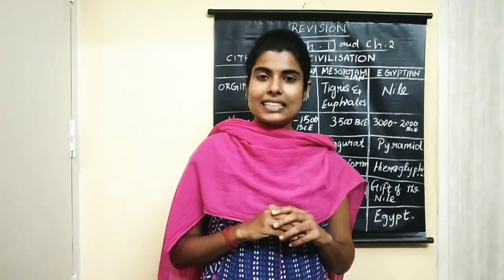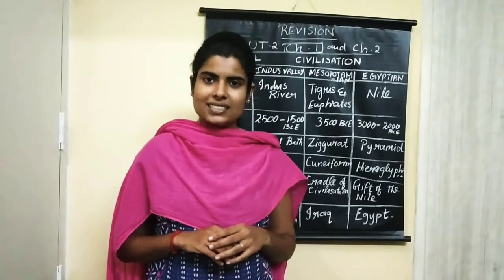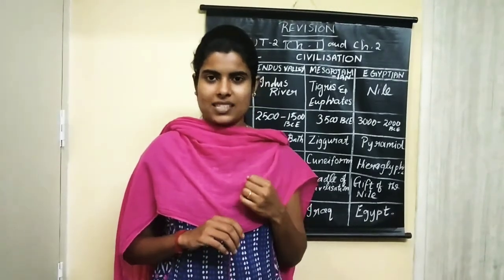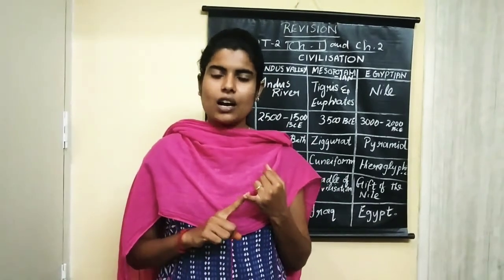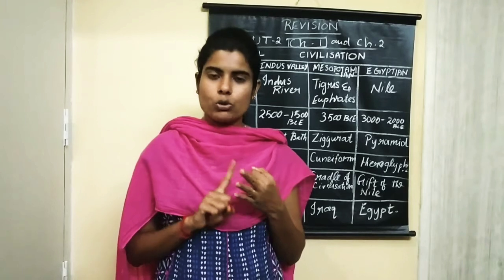It is ziggurat. What do you mean by ziggurat? The temples in Mesopotamian civilization are called ziggurats. In Mesopotamian civilization, people divided the cities into 3 segments. Okay, so what are they?